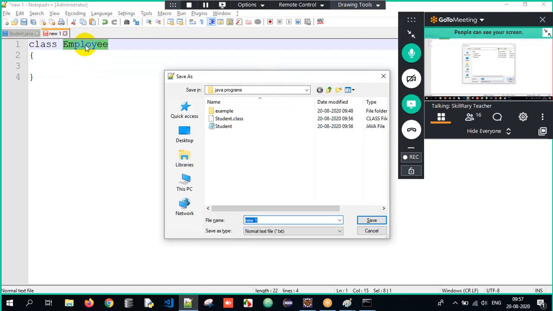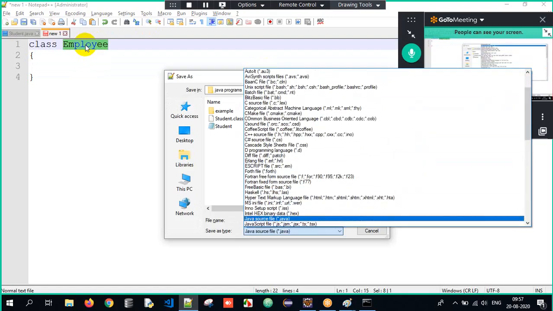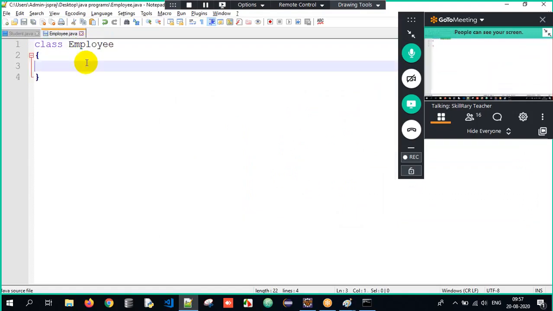Control S, class name and file name should be the same, and save as a Java source file. We have saved the class. What is a class? It's a platform to store all the states and behaviors of an object. The class name I've considered is Employee. So all the employee related properties, I have to store within the class.